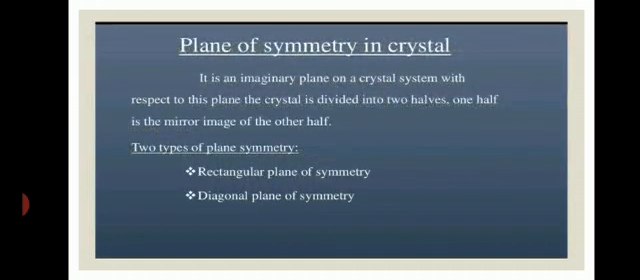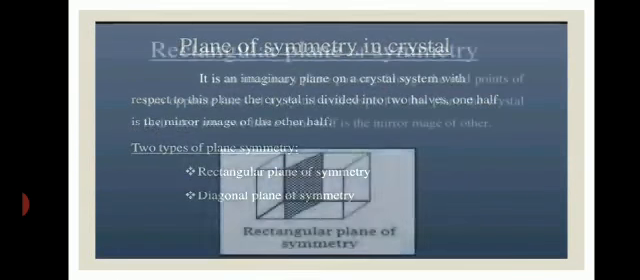Plane of symmetry is an imaginary plane in a crystal system. With respect to this plane, the crystal is divided into two halves. One half is the mirror image of the other half. There are two types of plane of symmetry: the rectangular plane of symmetry and the diagonal plane of symmetry.